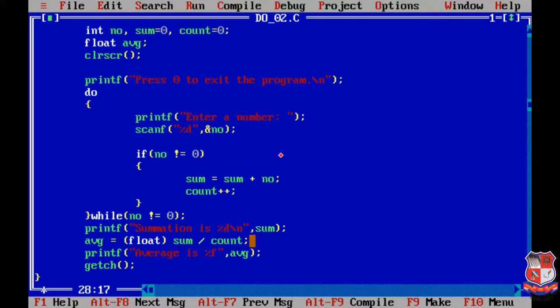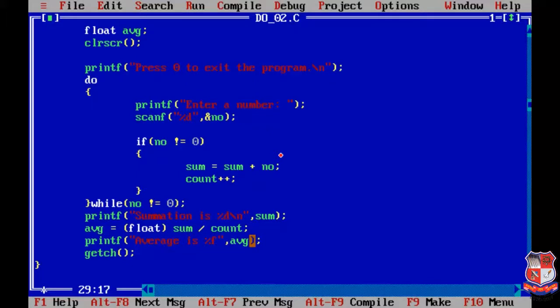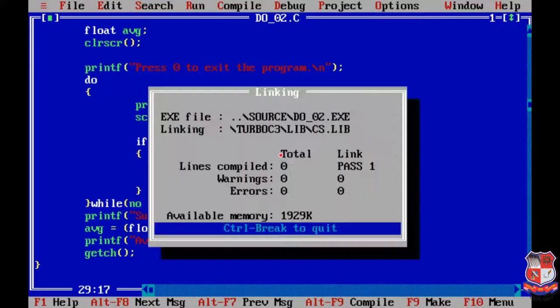That's it from the coding side. Now we are saving our program by pressing F2 and checking for errors by compiling our program. To compile the program press Alt F9. Okay, there is no error. Now we are going to run our program, and for that press Ctrl F9.